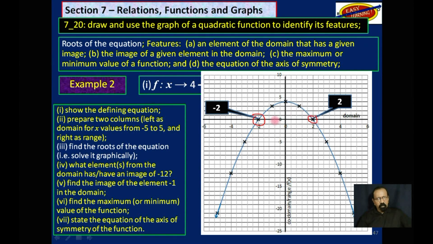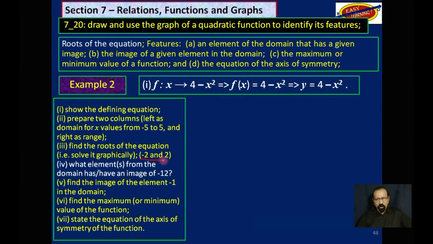Notice this is basically the same function for example 1, except we now make the x squared negative. And so we will get the same intercept here, because now instead of the graph facing upwards, the line is now facing downwards, and the intercept is the same as in example 1. So the intercepts are -2 and 2.